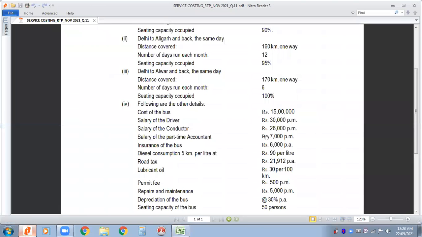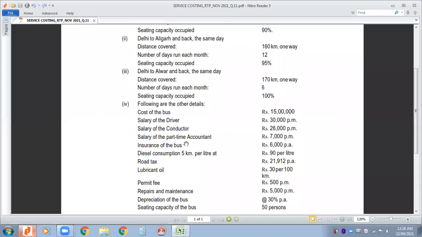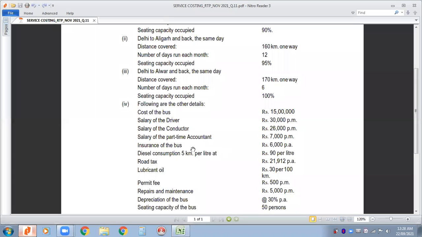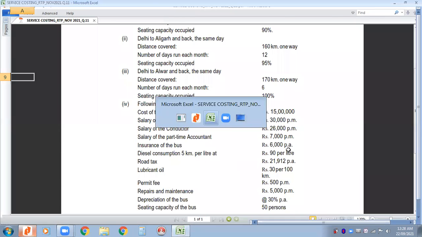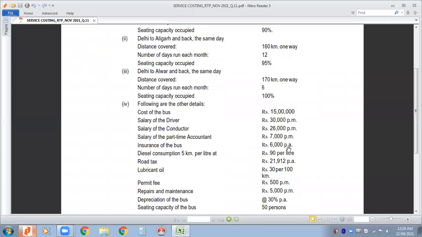Salary of the conductor 26,000 per month. Salary of the part-time accountant. How much is it given? 7,000. Insurance, be careful. It is given on per annum basis. So you should write insurance 6,000 divided by 12 so that you get the monthly insurance. All right. That will give you 500.